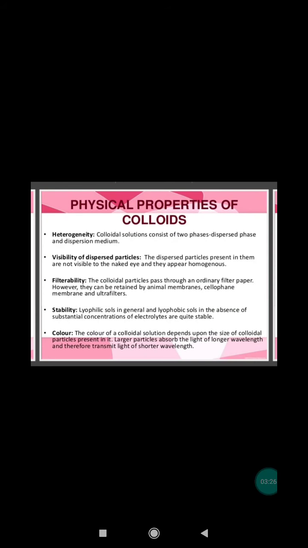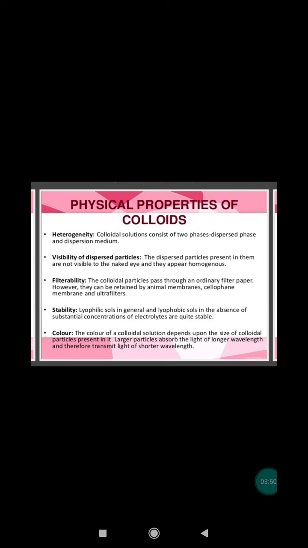Now, the properties of colloidal solutions. Some important characteristic properties of colloidal solutions are: they are heterogeneous in nature. Second, the size of colloidal particles ranges from 1 nm to 1000 nm.